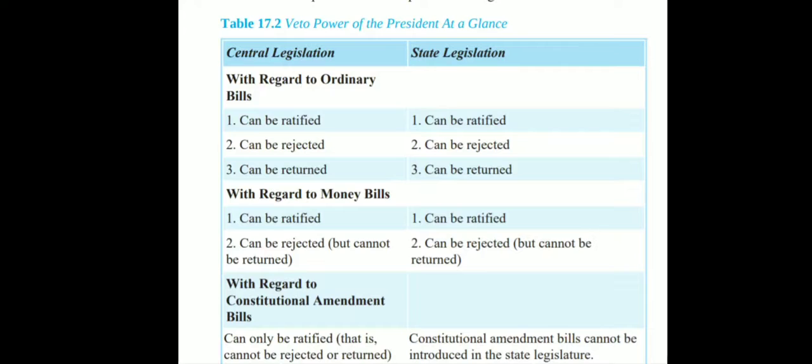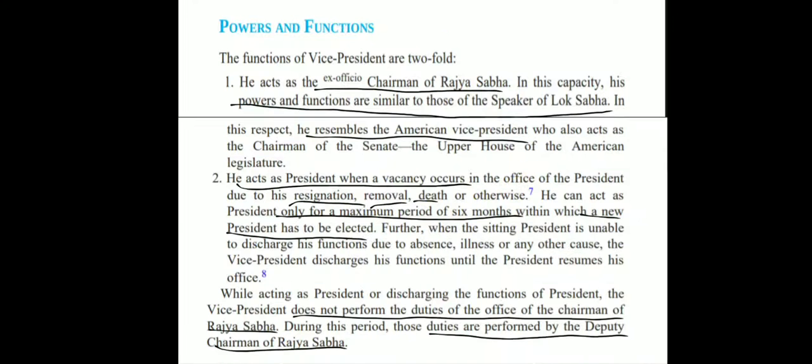Now let's quickly go through the functions of the Vice President also. He acts as the ex officio chairman of the Rajya Sabha, and his powers and functions are similar to those of the Speaker of the Lok Sabha. He also resembles the American Vice President, who also acts as the chairman of the Senate. He acts as president when a vacancy occurs, maybe due to the president's resignation, removal, death, or anything. However, he can act as president only for a maximum period of 6 months, within which a new president has to be elected, which is unlike the Vice President of the USA.